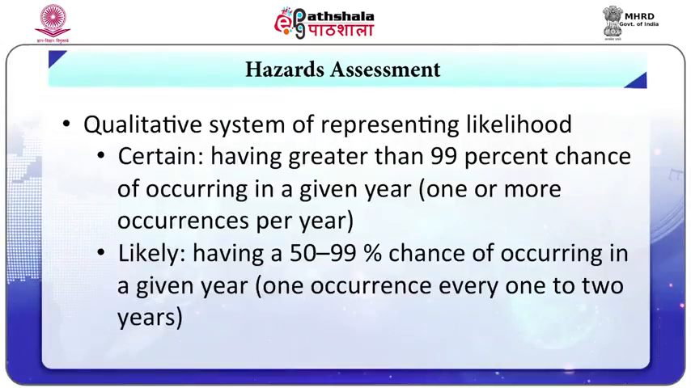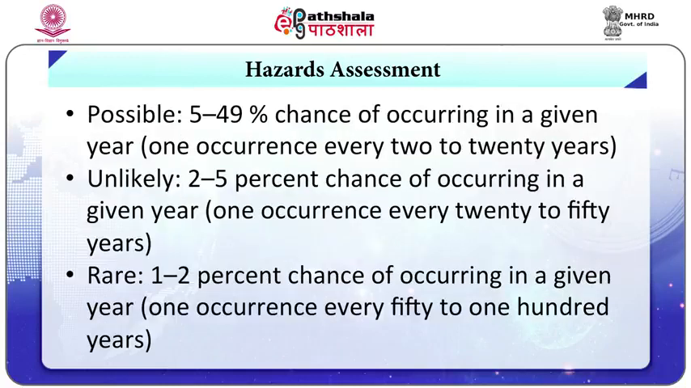The likelihood of a particular event giving rise to an emergency or disaster event could be expressed using a qualitative system of likelihood. Certain, having greater than 99% chance of occurring in a given year, which is 1 or more occurrence per year. Likely, having a 50 to 99% chance of occurring in a given year, which is 1 occurrence every 1 to 2 years. Possible, which is 5 to 49% chance of occurring in a given year, 1 occurrence every 2 to 20 years.